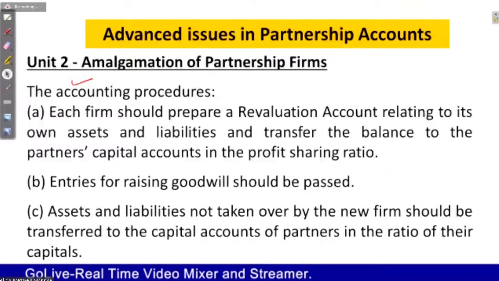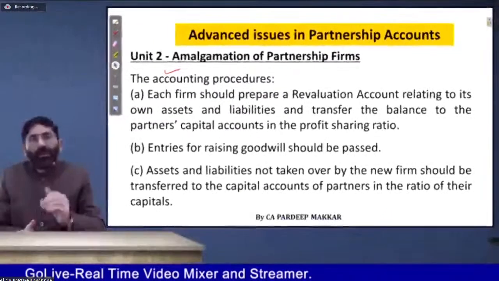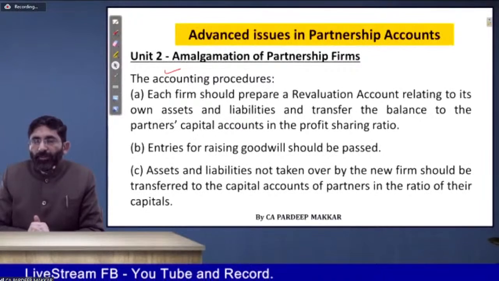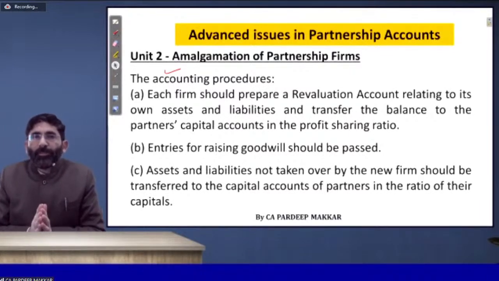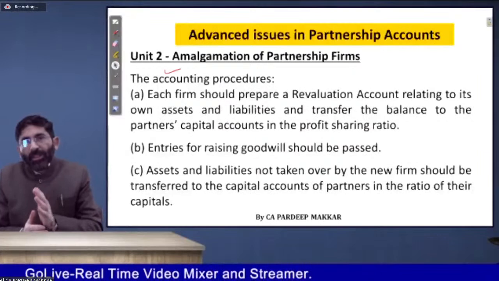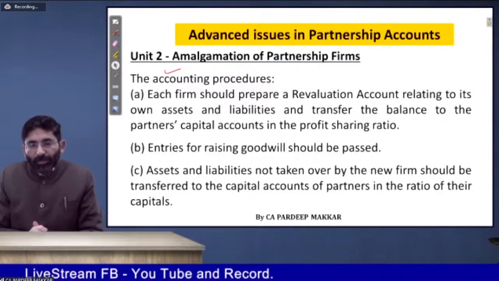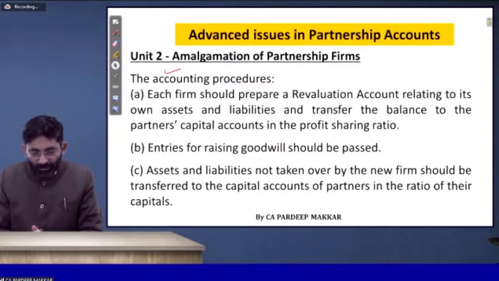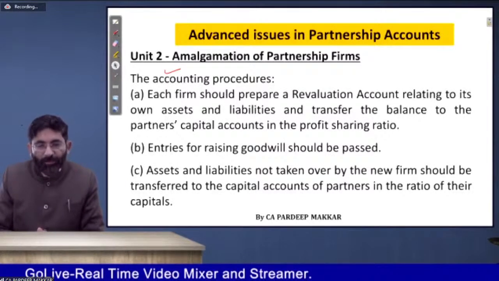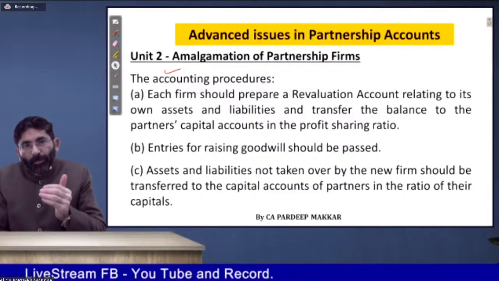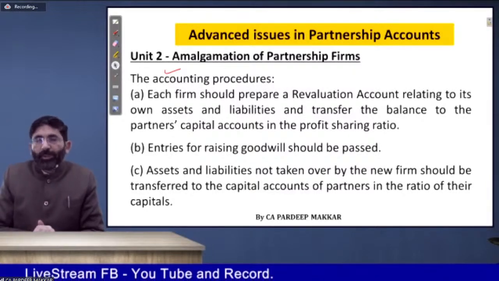Normally it is not sold. Instead, it is taken over by the new firm. If it is taken over by the new firm, for the value at which it is taken over, we have to prepare a revaluation account as we were preparing in the earlier classes of partnership. You remember that? Doesn't matter. We will see it in the coming illustration. Then whatever profit or loss occurs will be transferred to the partners' capital accounts.